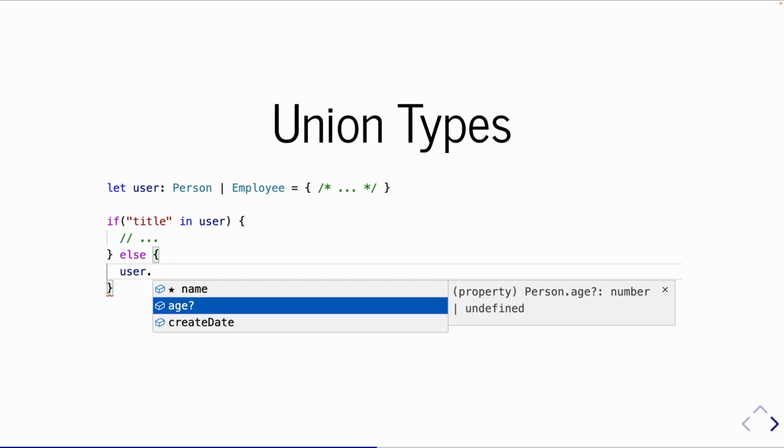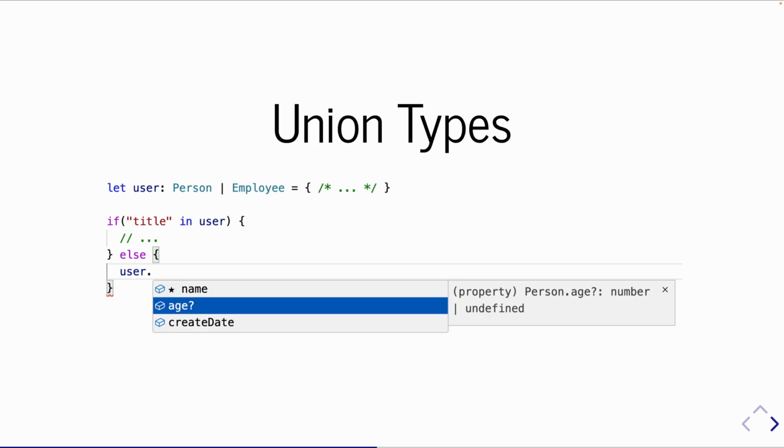Now, going back to that idea of how smart TypeScript is and the TypeScript inference and how TypeScript analyzes all of your code. If I create that same union type and then I go and I say, well, if title is in user, in other words, if the user object at runtime has the property title, then do something, right?